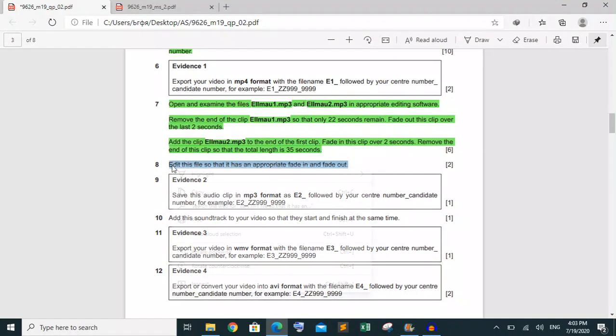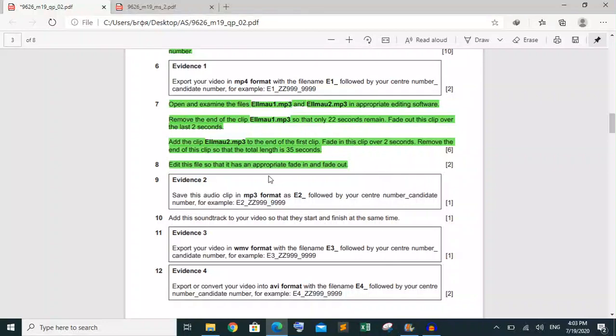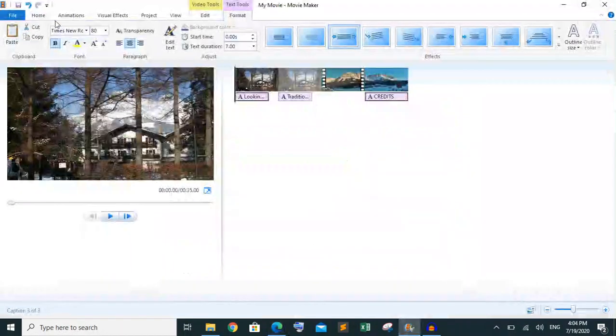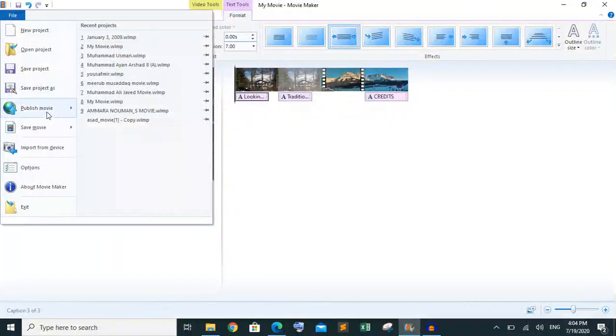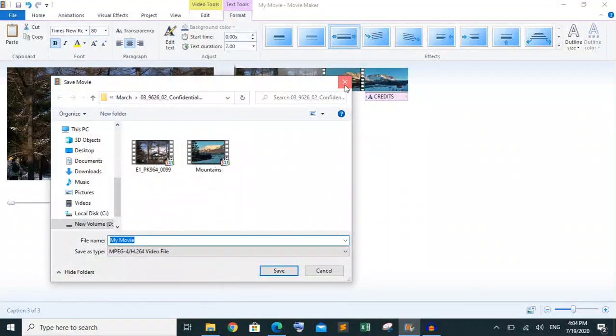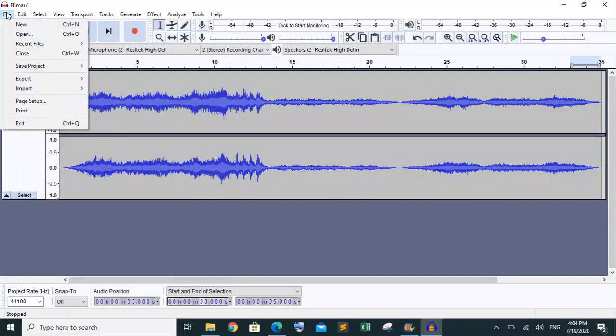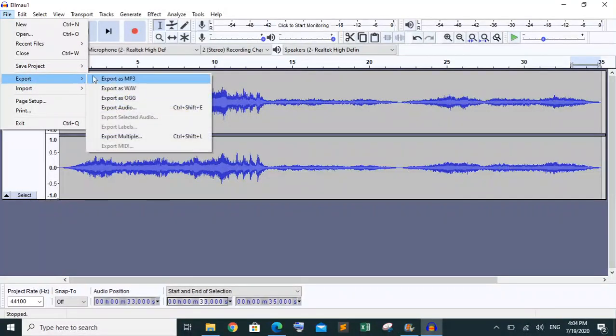I have edited this thing. Now he's saying that for the evidence, save this clip in mp3 format, E2 followed by the center number and the candidate number. Okay, so I'm going to save this file as mp3, going to export as mp3.